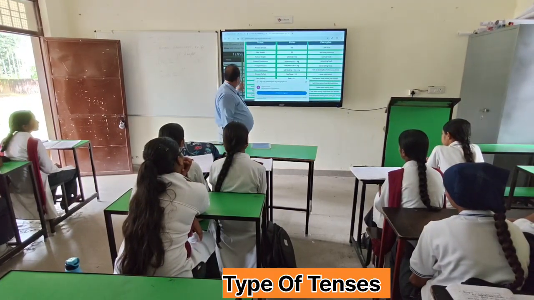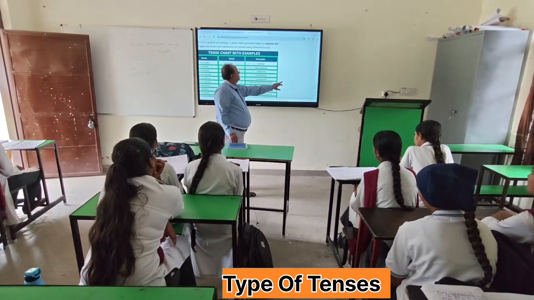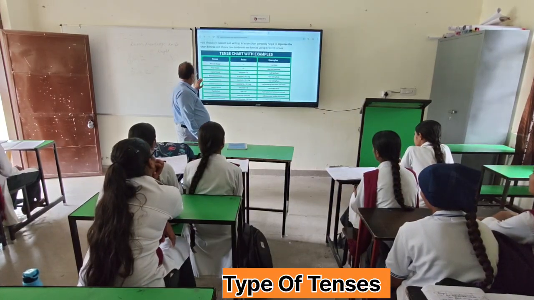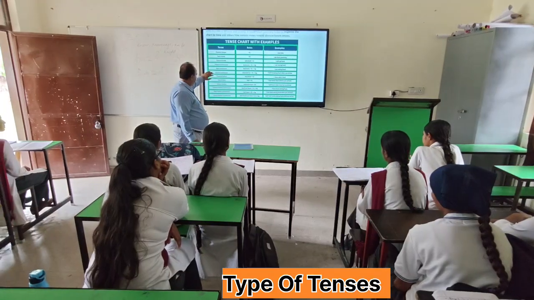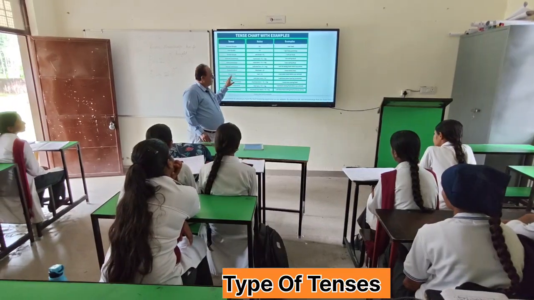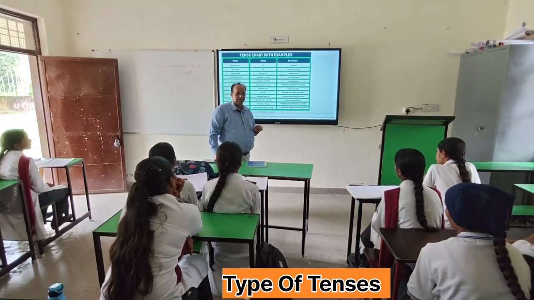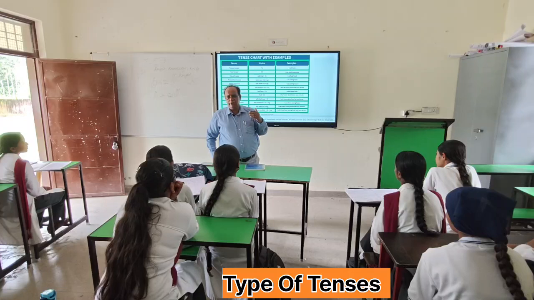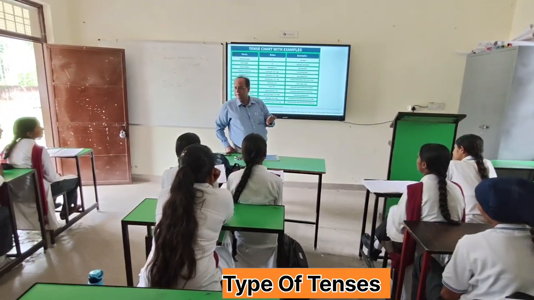So it will become... then we have past perfect tense. In this tense, had is used as helping verb. Then along with had, the third form of verb. Is it clear?